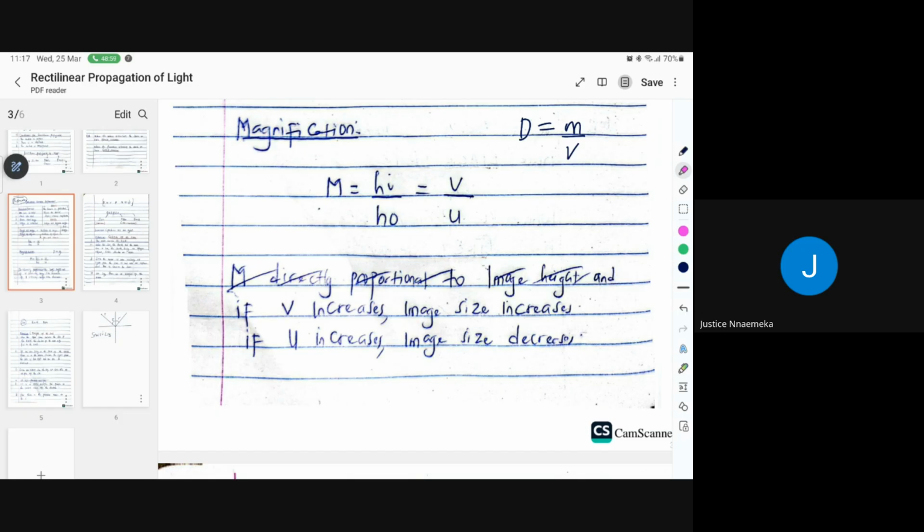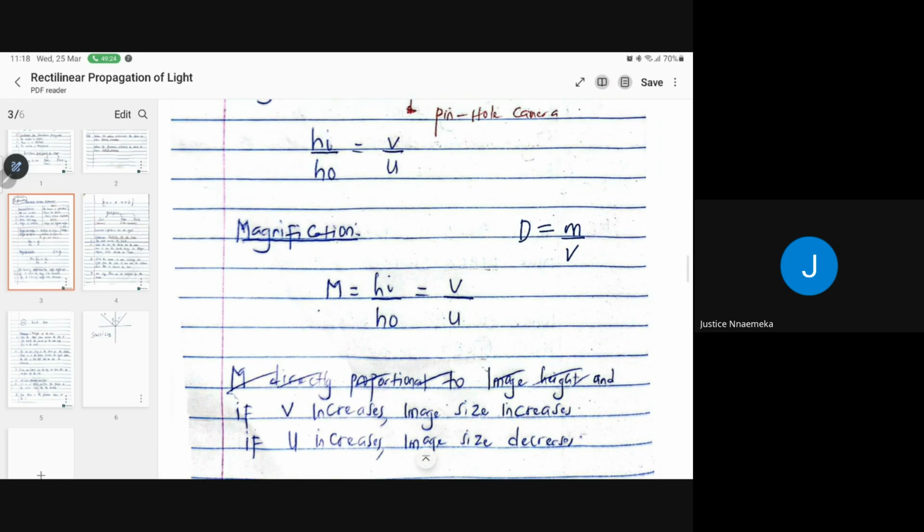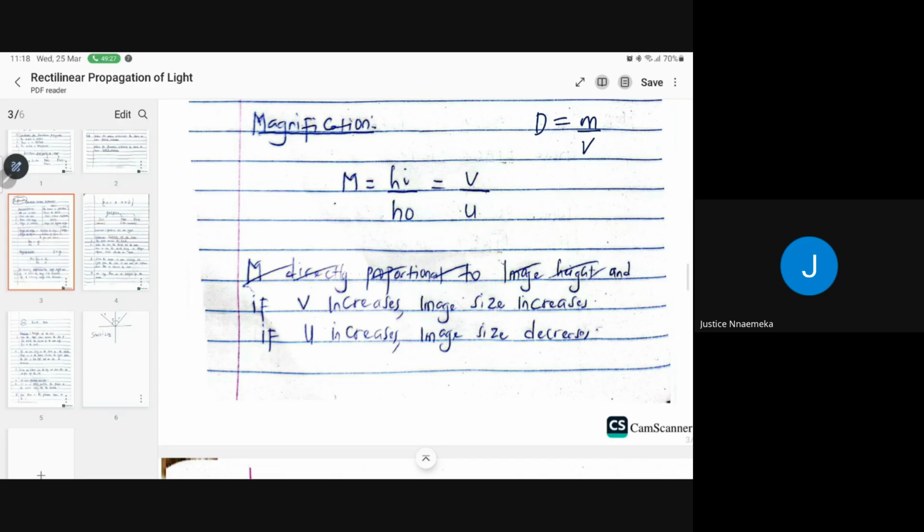They want to know if you understand the concept on how you can relate them based on their relationship, right? So automatically it means that if I double the image distance, that's V, automatically I will double the image size because they are directly proportional. If I double this one, U, the object distance, what happens to the image size? Once I double the object distance, the image size will reduce by half because the relationship will increase, decrease.